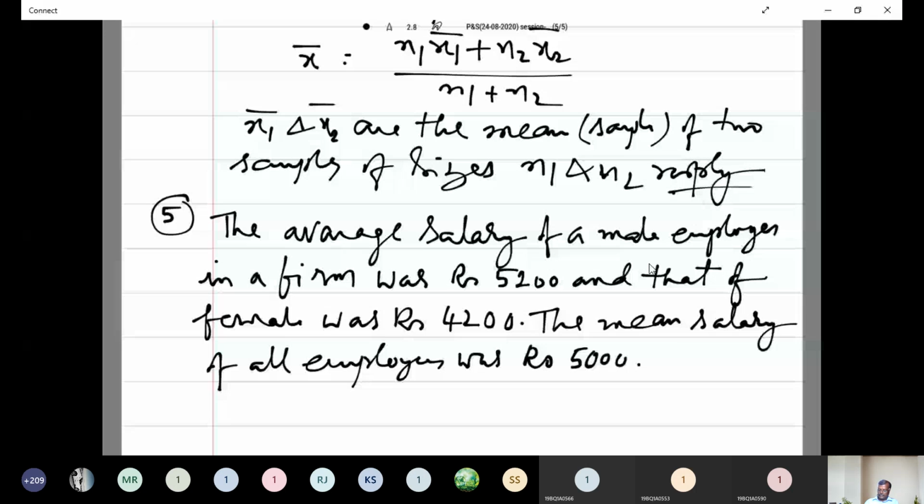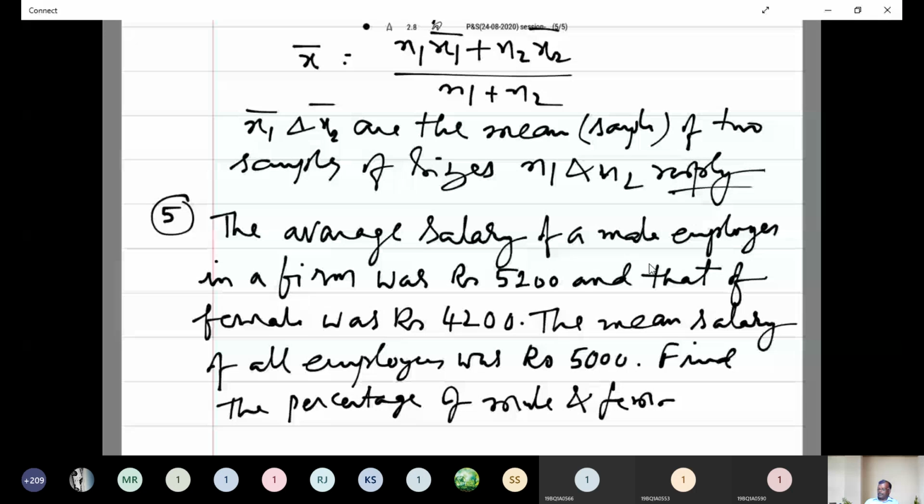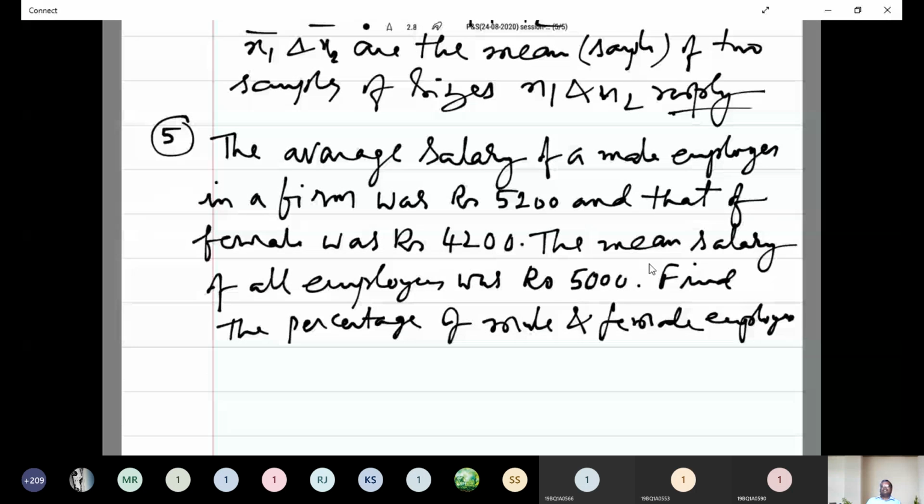This is the problem. Note down all of you. The average salary of a male employee in a company or firm was rupees 5,200 and that of female was rupees 4,200. The mean salary of all employees was rupees 5,000. Find the percentage of male and female employees.